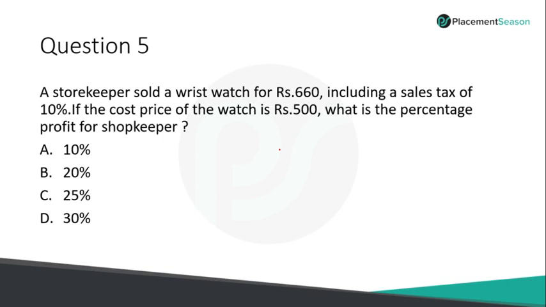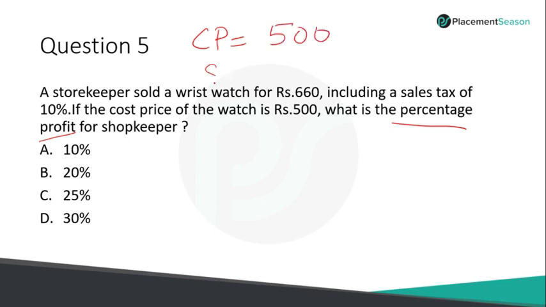So now let me show the next question. Question number 5. Quickly read the question and try to solve it. A storekeeper sold a wristwatch for 660, including a sales tax of 10%. If the cost price of the watch is 500, what is the percentage profit for the shopkeeper? Here we are supposed to find the profit percentage. So what is the cost price?